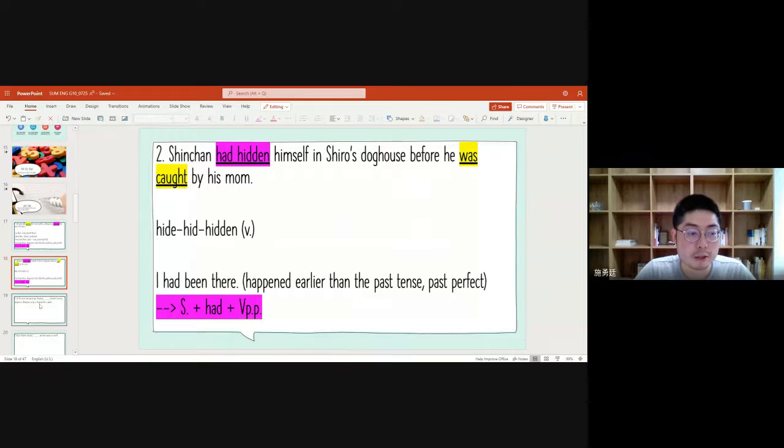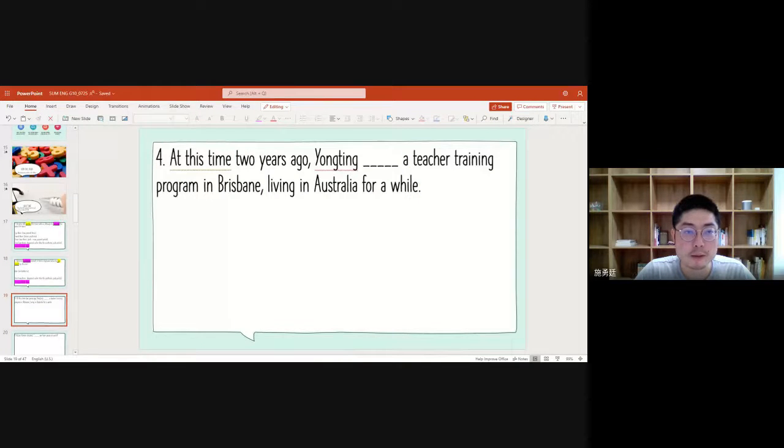Then let's move on to another question you'll probably have. This one, I think a lot of people make a mistake, right? Yeah, quite many of you. Anyway, for this question, we have a key point here: at this time. So in other words, we are trying to focus on the time, especially the moment, at that kind of time point, all right?